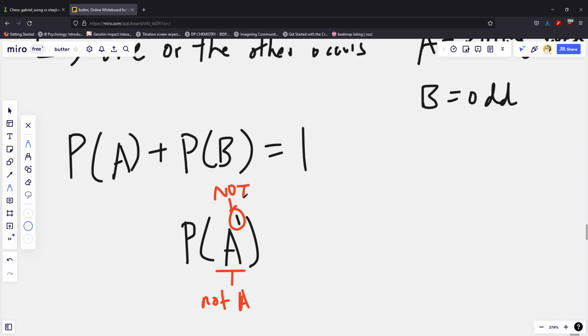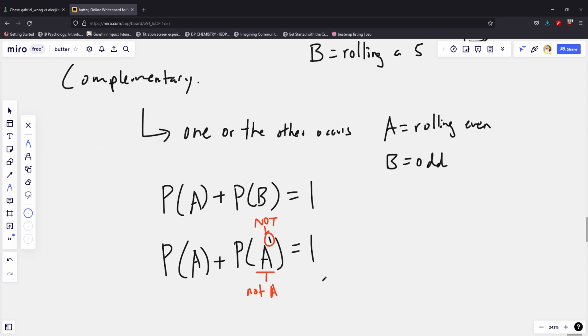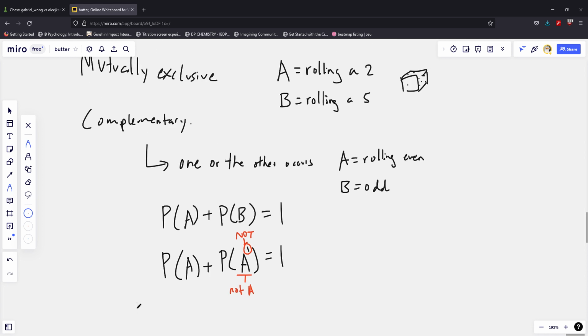So the probability that A does not occur, and this is another property of probability, is that the probability that either A occurs or A does not occur is 1. So this is obvious if you think about it, but it's nice to always write it out. So that's the difference between mutually exclusive and complementary events. You'll note complementary events always add up to 1, but this isn't necessarily true for mutually exclusive events. So it's always good to know the difference.